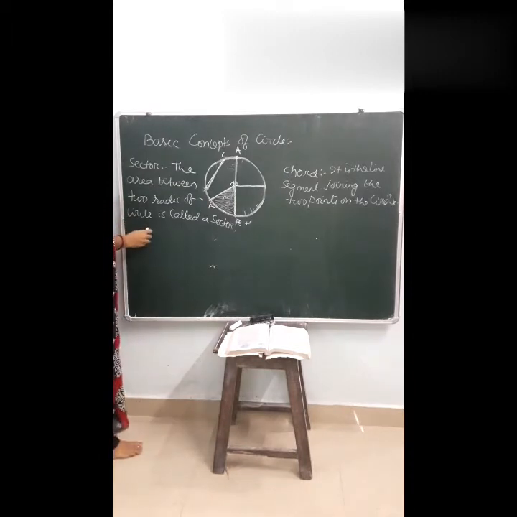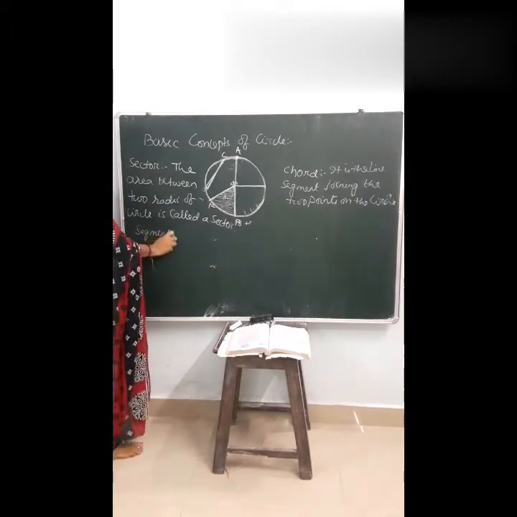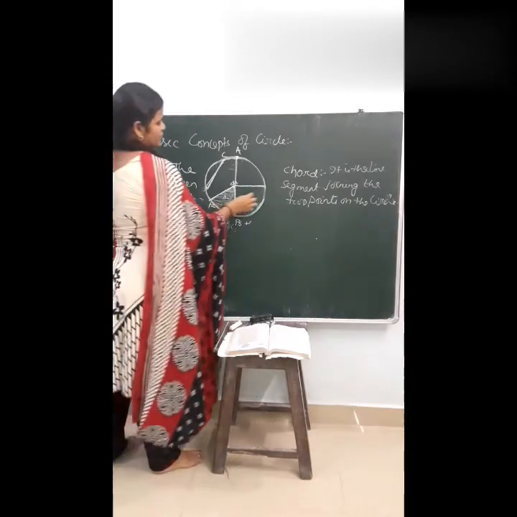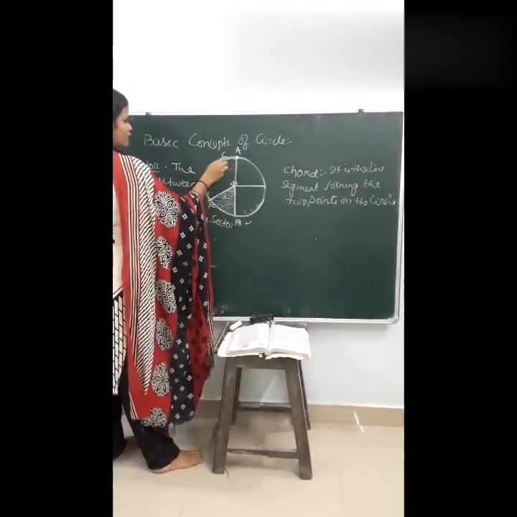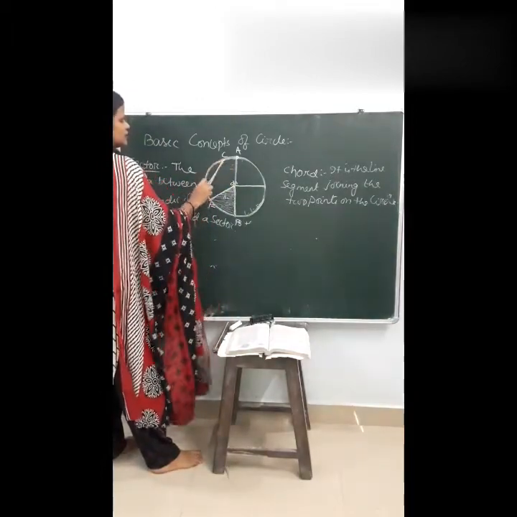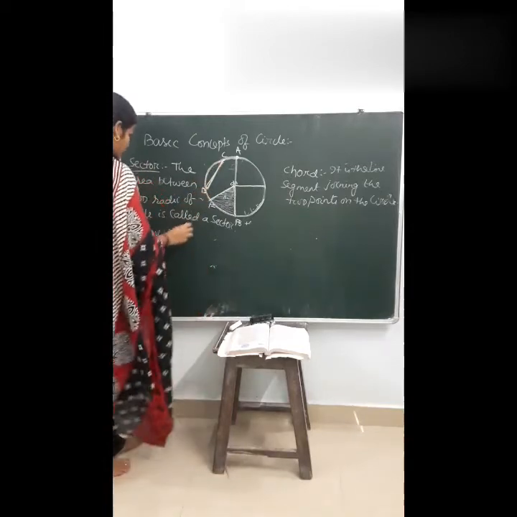Next, come to the segment. Suppose I am joining here, C and D are the chord, and this is the arc DC.